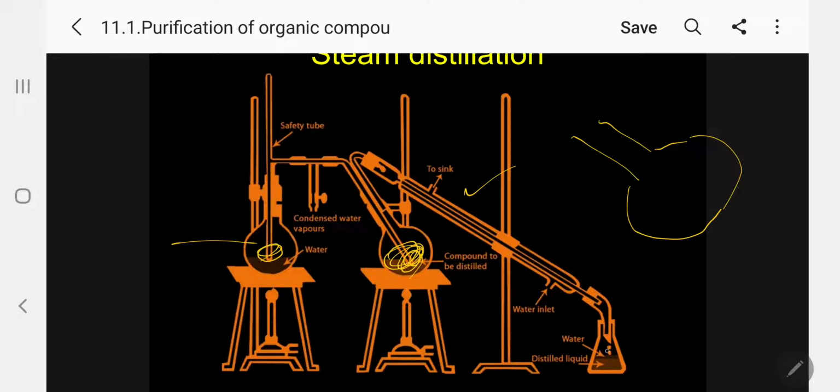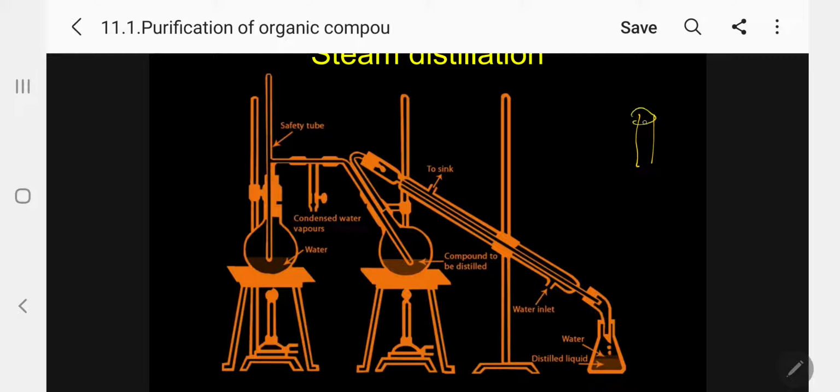Through the receiver we collect the liquid along with water, because after cooling, water vapor becomes water. Since the liquid is insoluble, there will be two layers, a bottom layer and a top layer, and with the help of the separating funnel we can separate them. I will explain the separating funnel later. Temporarily, assume it this way. This is the separating funnel, kindly follow.